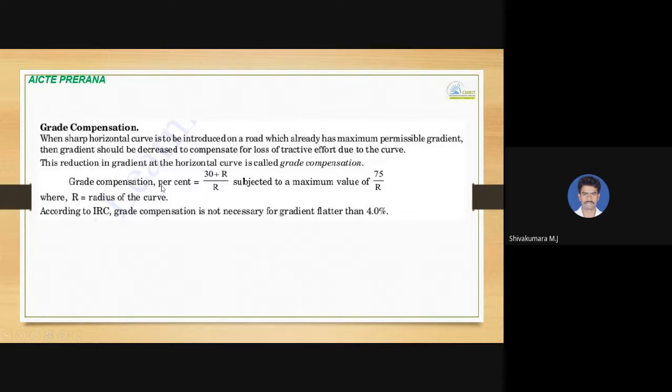Grade compensation percentage will be (30 + R) divided by R, subject to a maximum value of 75 divided by R. So both values can be calculated, where R is the radius of the curve. According to IRC, grade compensation is not necessary for gradients which are flatter than 4%. So you need to check this condition also. If the gradient is flatter than 4%, then grade compensation is not at all required.